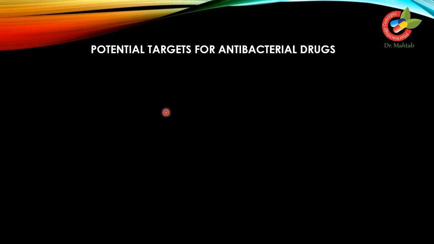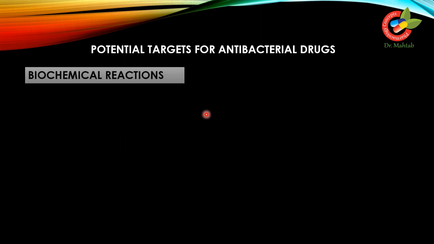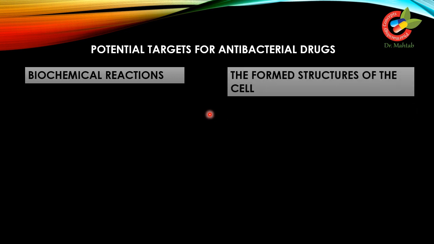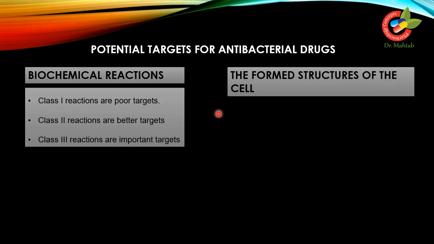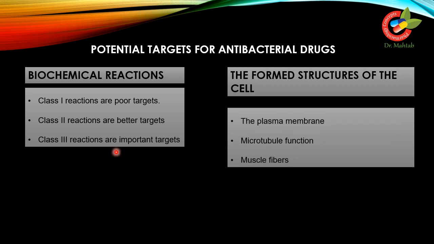Dear students, today we will see the potential targets for antibacterial drugs. There are two targets for antibacterial drugs. First is the biochemical reaction and the second is the formed structure of the cell. In biochemical reactions, there are three classes. Class 1 reactions, these are poor targets for antibacterial drugs. Class 2 reactions, these are better targets. And class 3 reactions are important targets for antibacterial drugs.